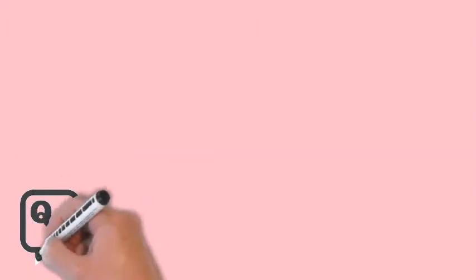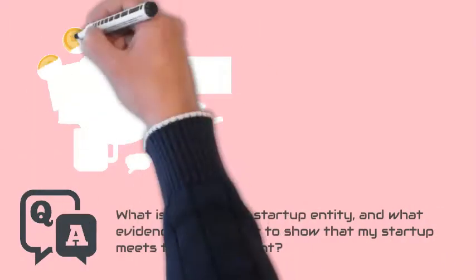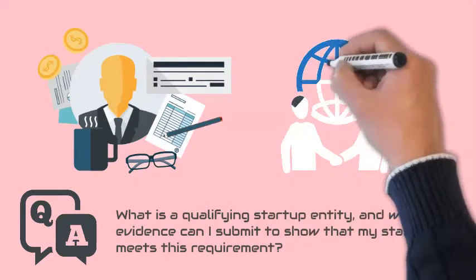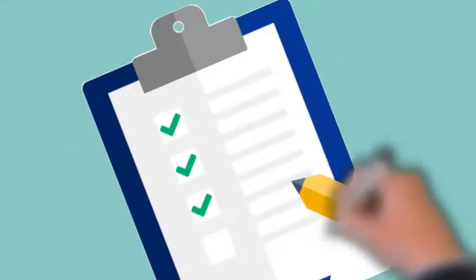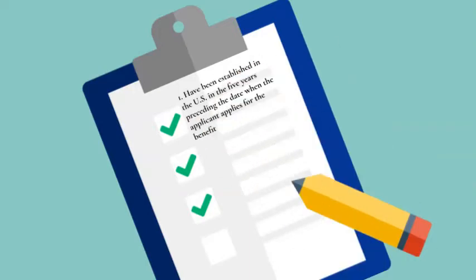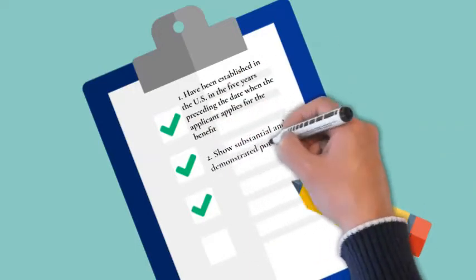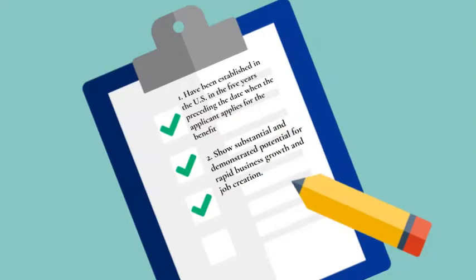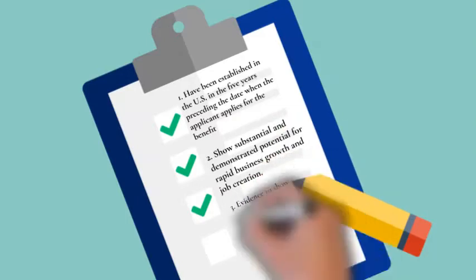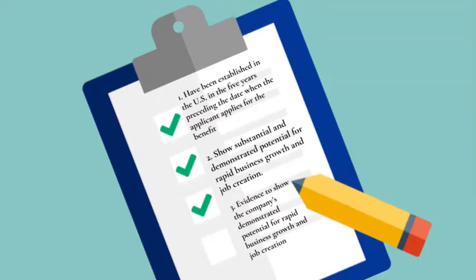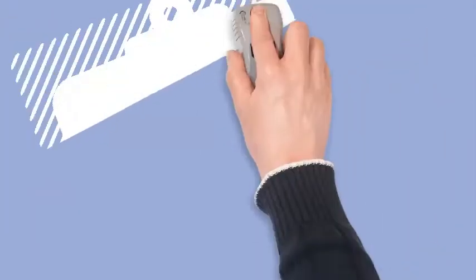What is a qualifying startup entity, and what evidence can I submit to show that my startup meets this requirement? For the purposes of International Entrepreneur Parole, a qualifying startup entity must 1. Have been established in the United States in the 5 years preceding the date when the applicant applies for the benefit, and 2. Show substantial and demonstrated potential for rapid business growth and job creation. In addition to organizational documents showing the date the business was formed, articles of organization or incorporation for example, the applicant may provide the following evidence to show the company's demonstrated potential for rapid business growth and job creation.